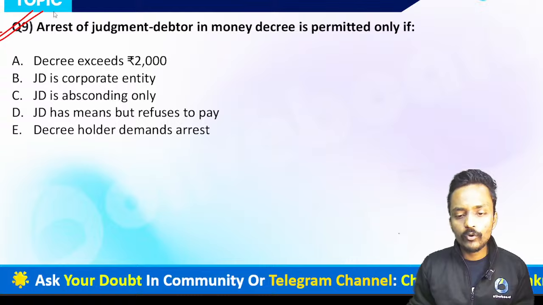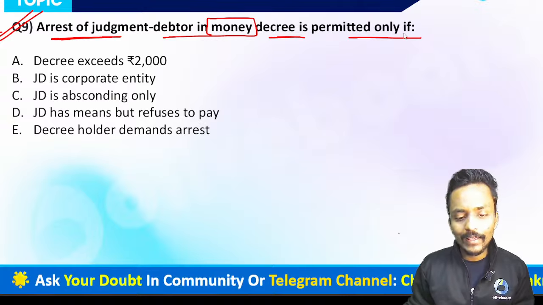Now we are moving forward to question number 9, which is on our screen. Question number 9 says: arrest of a judgment debtor in a money decree is permitted only if. So let me know when a particular judgment debtor may be arrested in case of a money decree.